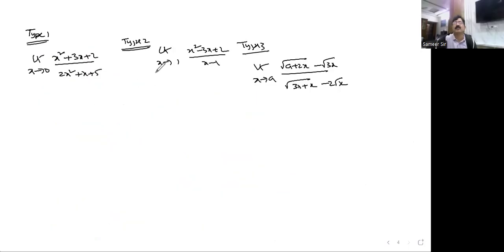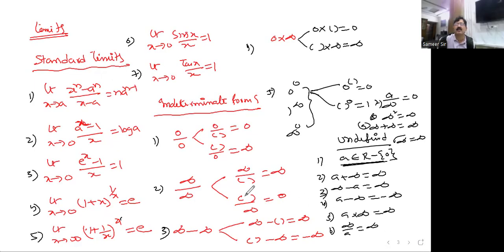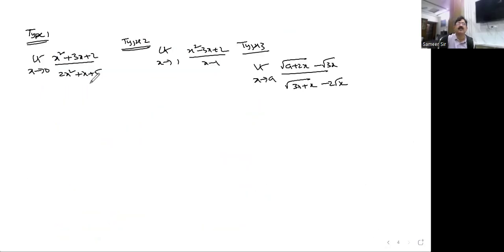Okay, let us move on to this topic. In limits, we have around 10 to 12 types. For each type, I would like to discuss 1 or 2 problems, more or less. See this, the type 1. What is type 1? After knowing all these formulae, now we'll move on to type 1. Type 1 is very simple.